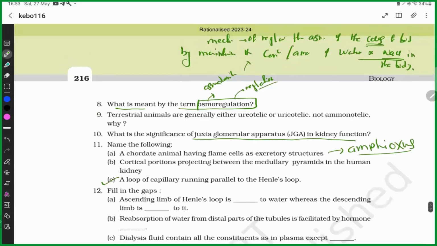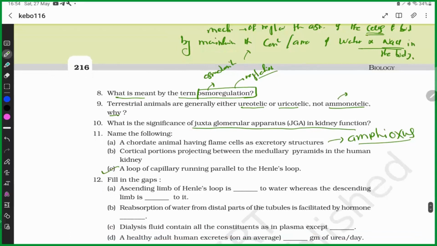Terrestrial animals are generally either ureotelic or uricotelic, not ammonotelic. We know that ammonia is the most toxic substance among the three nitrogenous waste products. In ammonotelic animals, the ammonia is diluted by water.